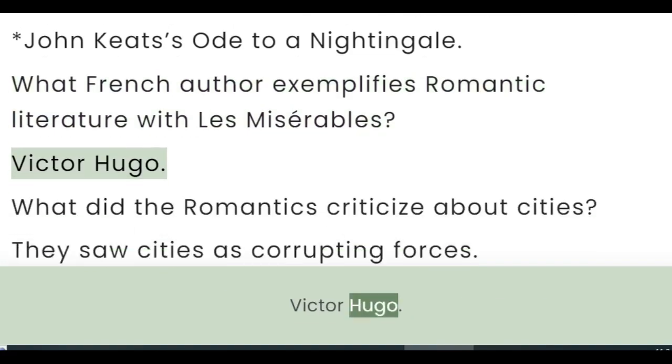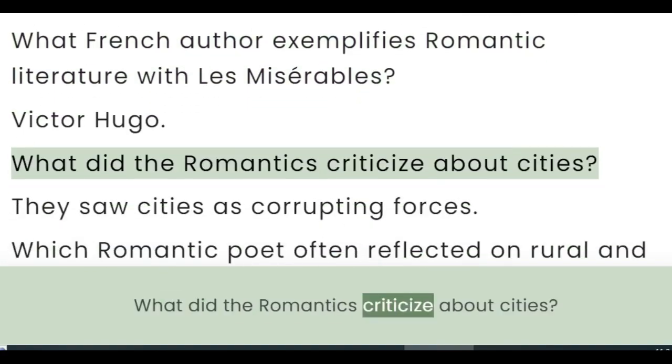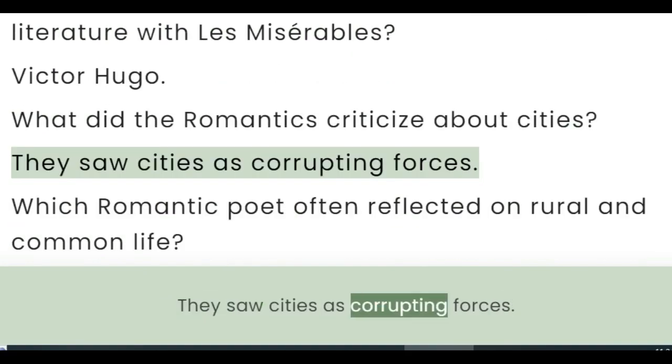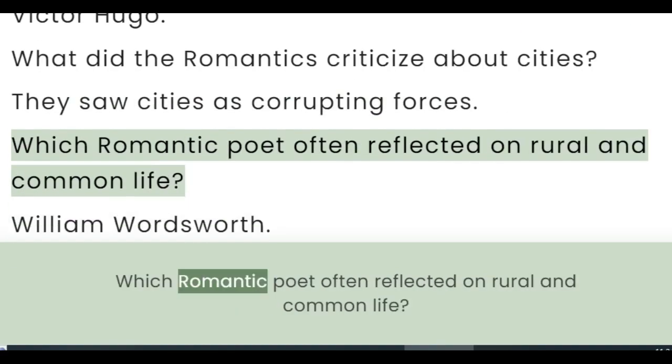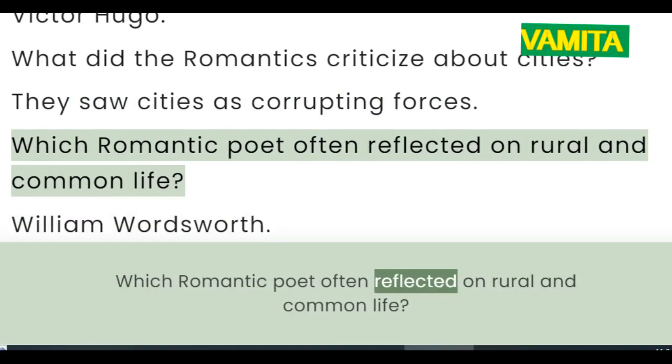Victor Hugo. What did the Romantics criticize about cities? They saw cities as corrupting forces. Which Romantic poet often reflected on rural and common life?